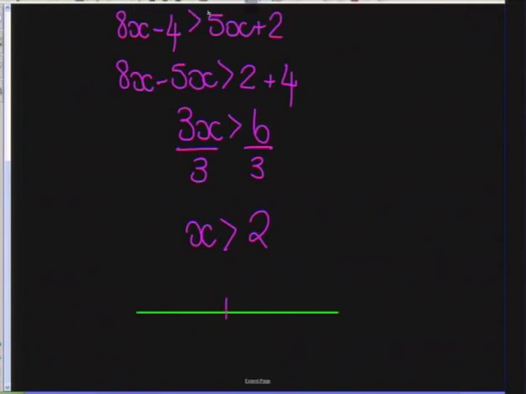Okay, so we take 2, we mark 2 on our number line, to indicate that it's not included, because just bear in mind, if it was included, it would have a line underneath your greater than sign. But it doesn't, so therefore we're saying that it's not included, and x is greater than 2. So therefore our values for x are everything greater than 2.